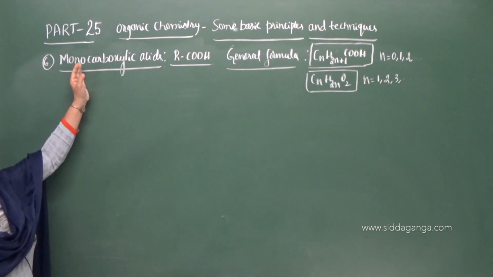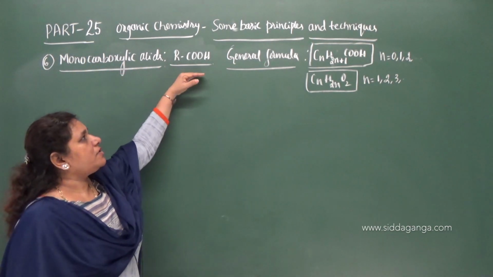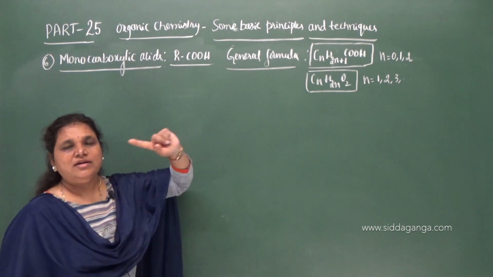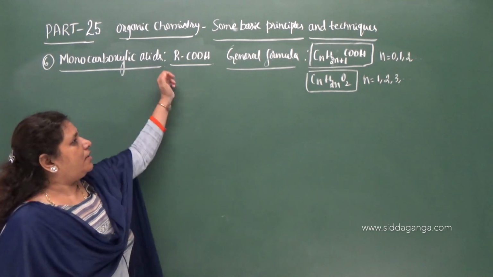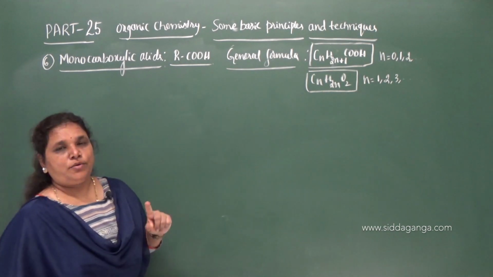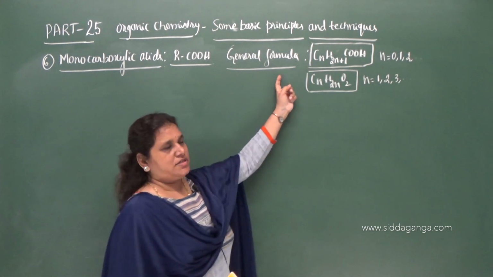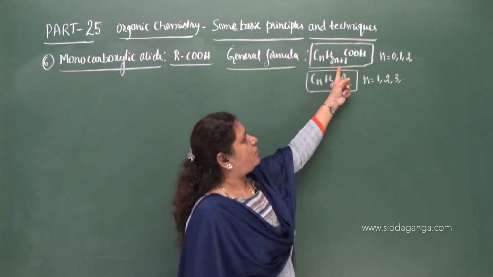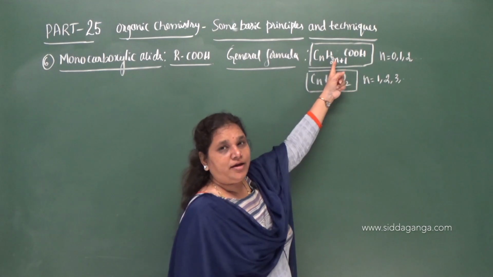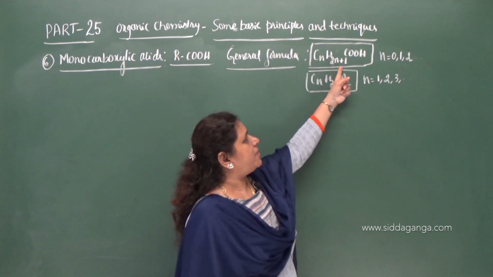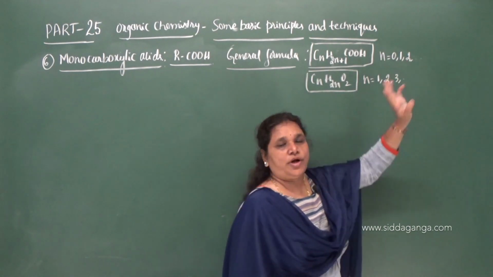I have given a prefix here, monocarboxylic acids. It stands for the carboxylic acids containing only one COOH group. So, monocarboxylic acids means the carboxylic acids which contain only one COOH group. And the general formula for this is CnH2n+1COOH. You know that this is the general formula of an alkyl group. So, CnH2n+1COOH, you have to give the value of n from 0, 1, 2, 3.